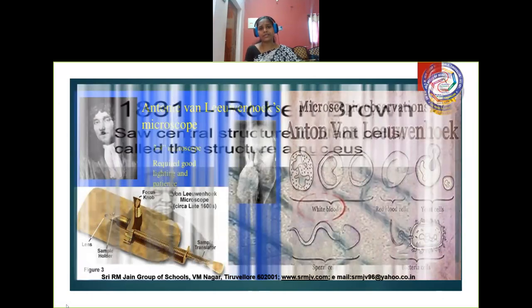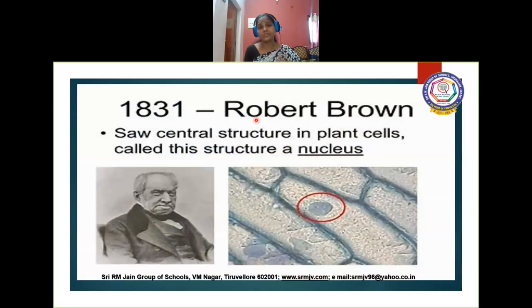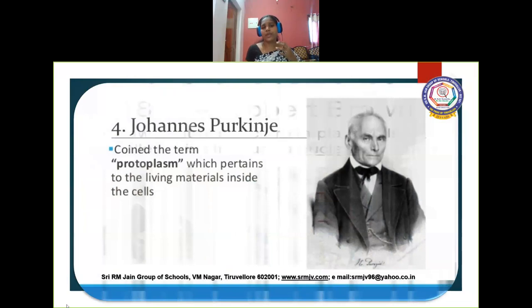Followed by him, the next scientist is Robert Brown. He found a peculiar structure inside the cell, and he named that structure the nucleus. The nucleus is a very important structure of all our cells. It is actually the boss of our cell, taking care of all the metabolic actions going on in our cell, and it was found by Robert Brown.